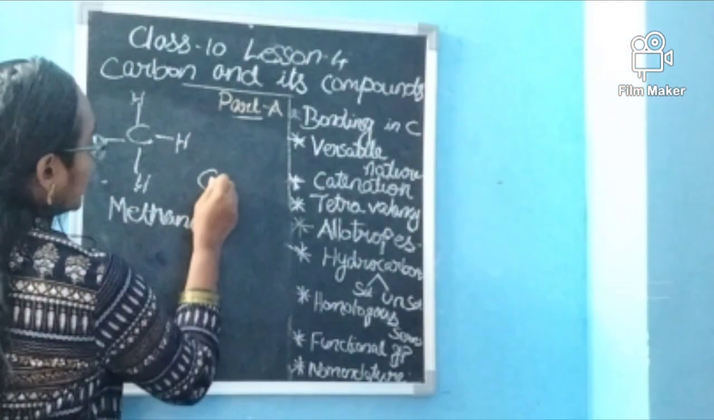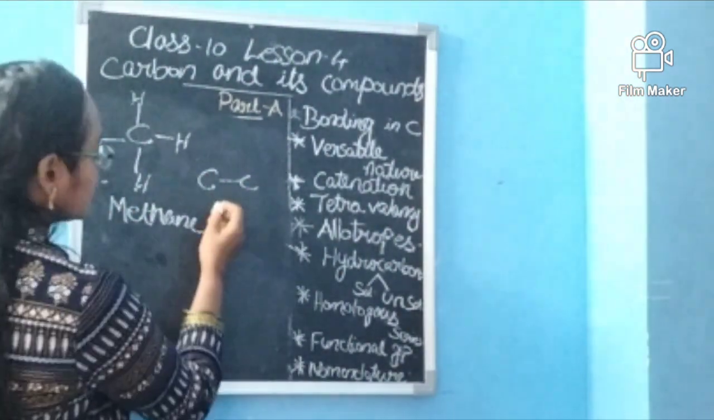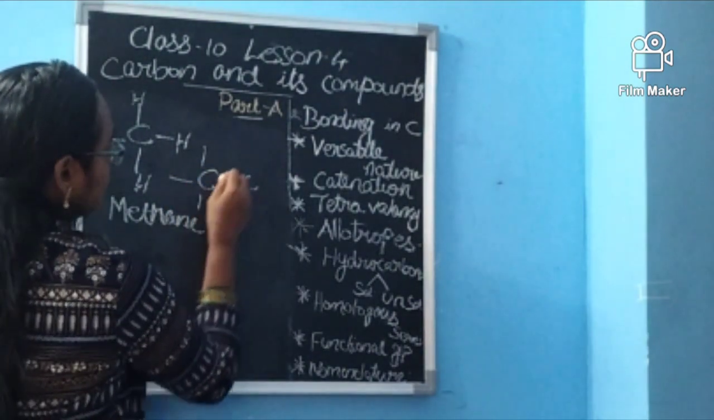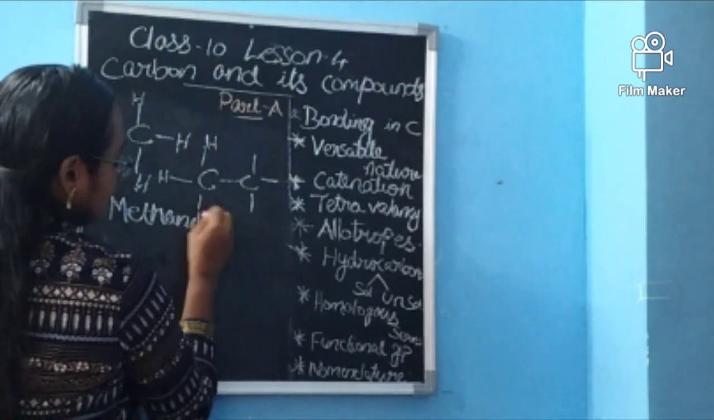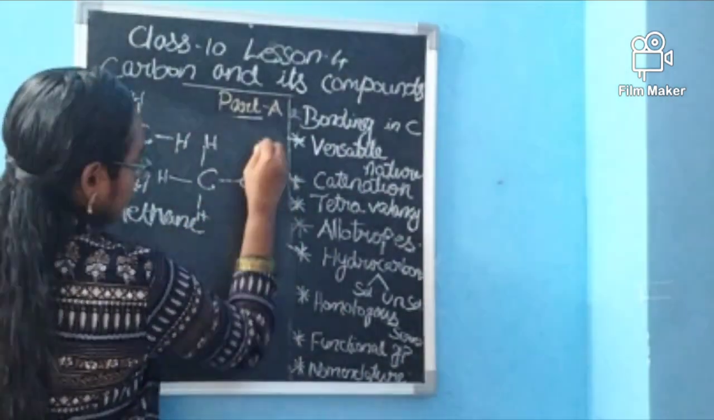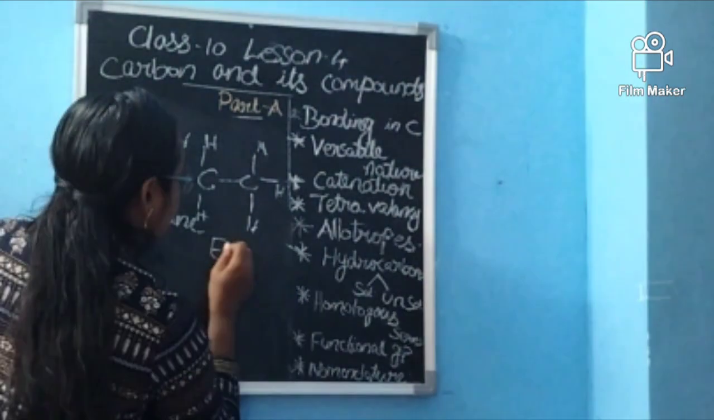When carbon is again bonded to carbon, the rest will be bonded by hydrogen, hydrogen, hydrogen, hydrogen, hydrogen, hydrogen. This is called ethane.